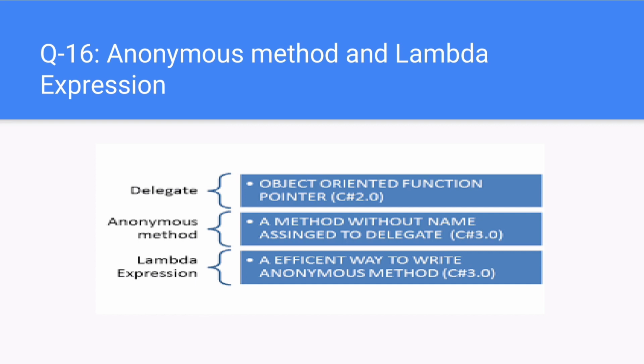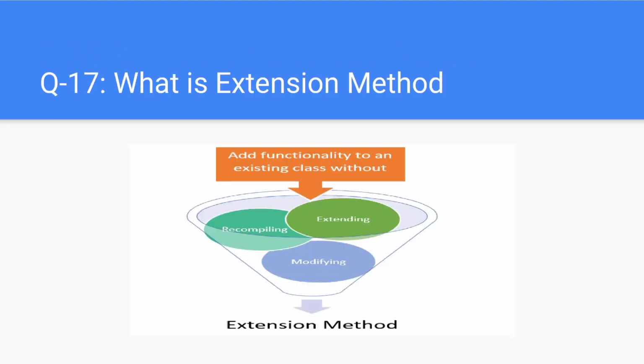Next question. What is an extension method? A C# extension method allows developers to extend the functionality of an existing type without creating a new derived type, recompiling, or otherwise modifying the original type. A C# extension method is a special kind of static method that is called as if it was an instance method on the extended type. In this article, we will create a class library and extend its functionality from the caller code by implementing extension methods in C#.